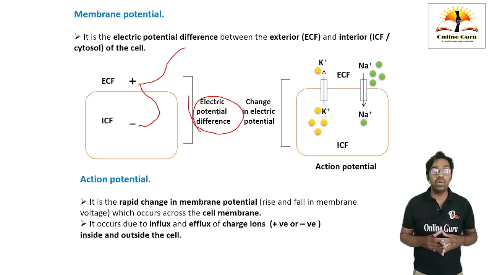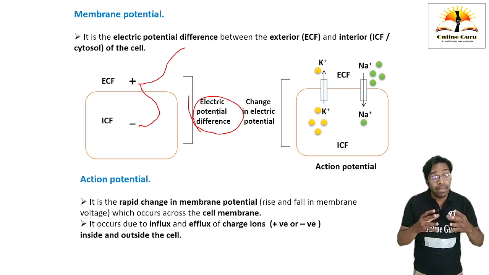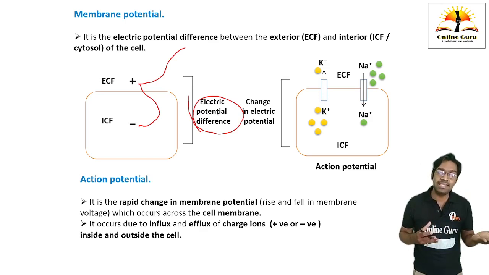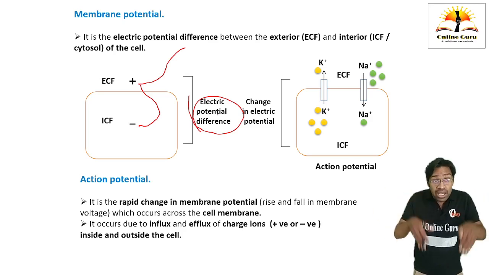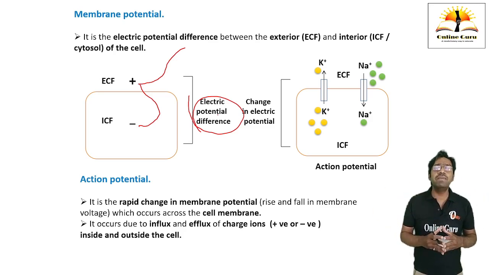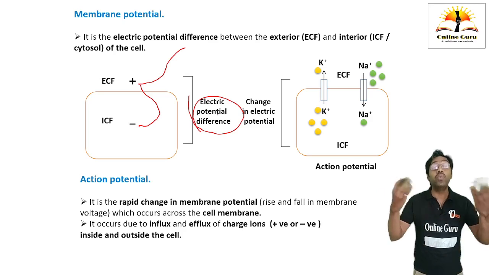Then we are going to discuss what is action potential. It is the rapid change in the membrane potential. It may be rise or fall in the membrane voltage. Then the next point is why it is going to occur. It is due to influx and efflux. Influx means the ions are going to move inwards, and efflux means the ions are going to move outwards.